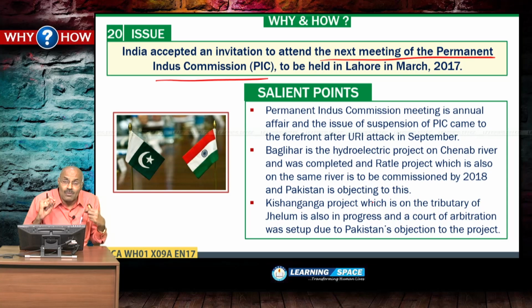If someone talks about Baglihar and Ratley power projects, these two are on Chenab river. The other one is Ullar barrage, which was abandoned in the 1980s by India, and now India is trying to construct Ullar barrage, and this is on river Jhelum, please don't forget. And the other project is Kishan Ganga hydroelectric project, which is on the river Kishan Ganga, a tributary of Jhelum river. These aspects please don't forget when you look at this Indus water treaty and relevant projects.